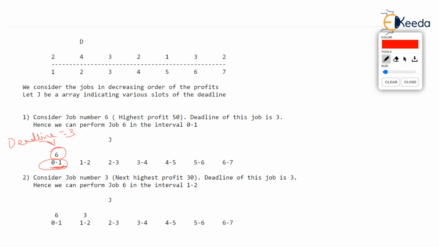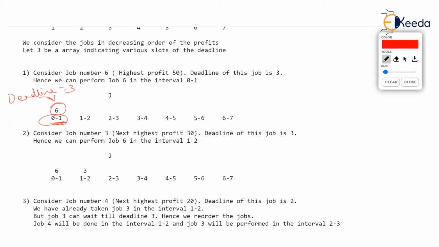Then the next job we considered was job 3, which was having profit of 30, and the deadline of that job was 3, given in the array. So we are performing job 3 in the time interval 1 to 2. But remember, this job 3 had deadline equal to 3. So we are performing this job well before the time.